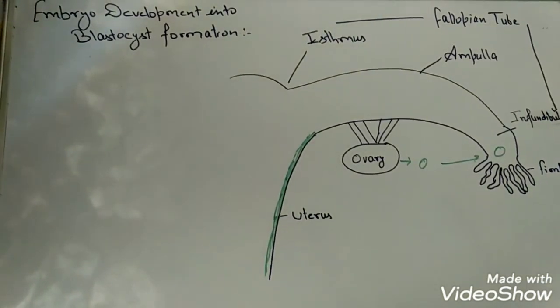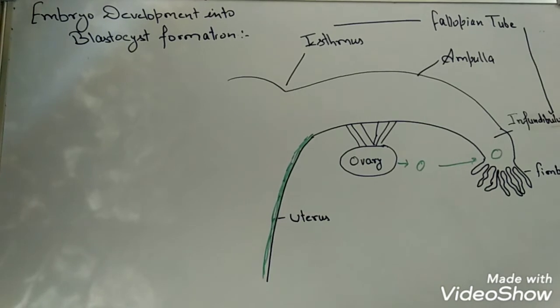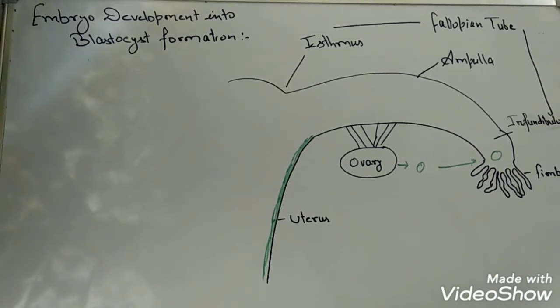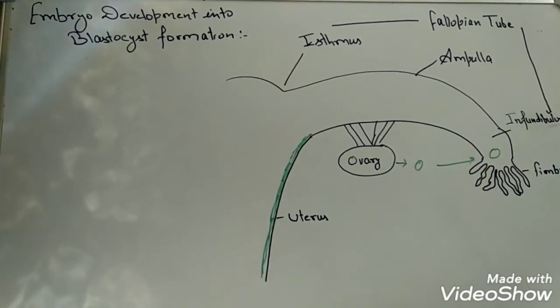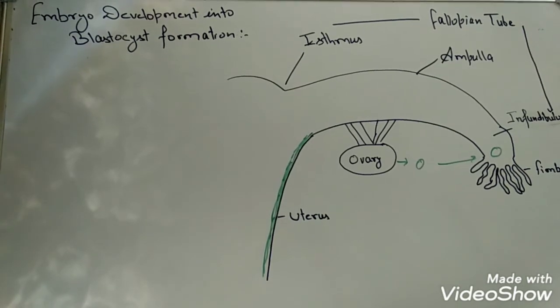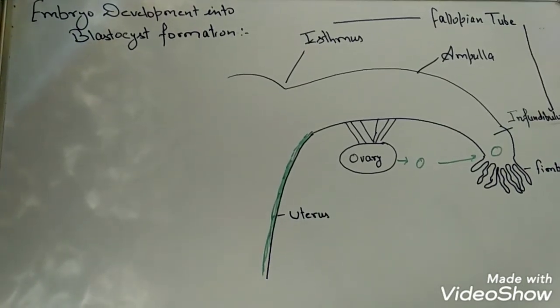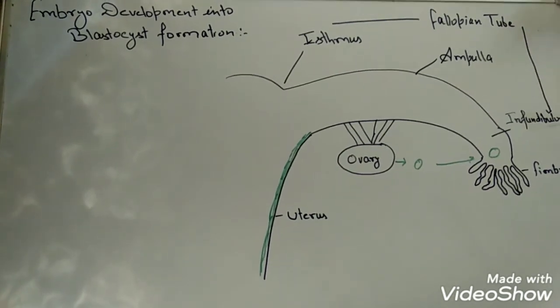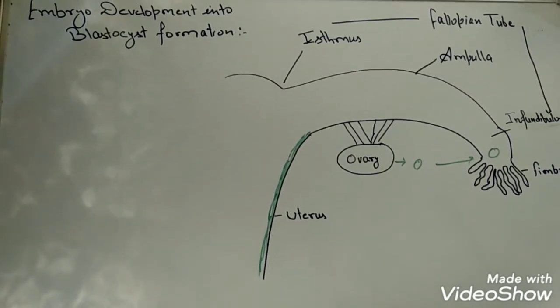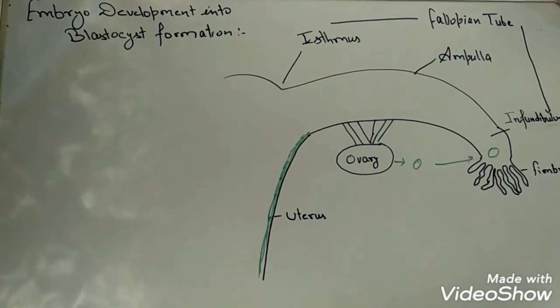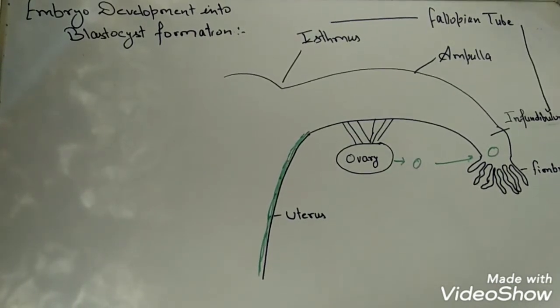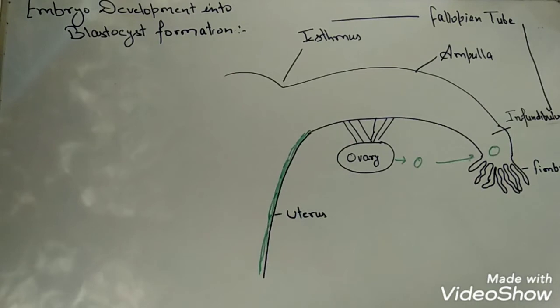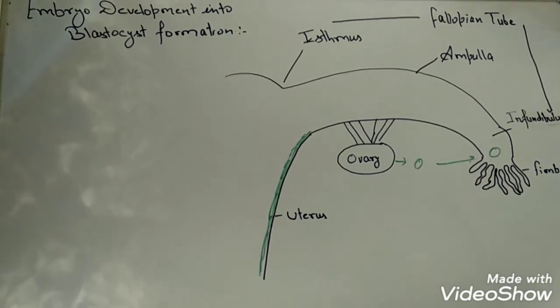The fallopian tube further consists of parts such as the isthmus, ampulla, infundibulum, and fimbriae. The fimbriae are basically finger-like projections, which play a very crucial role in the process of fertilization.